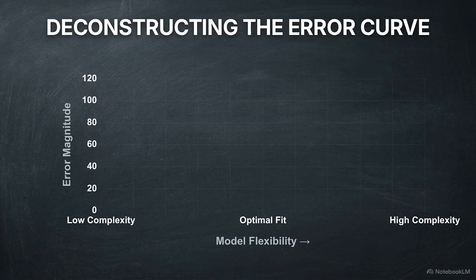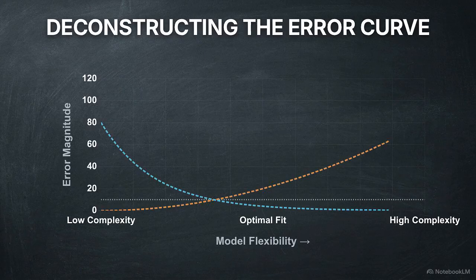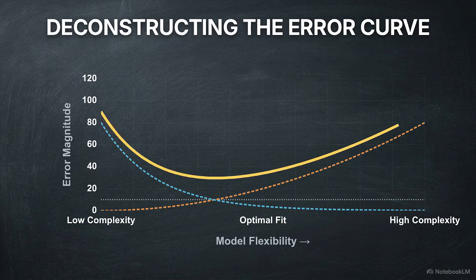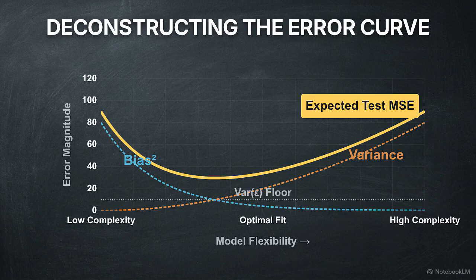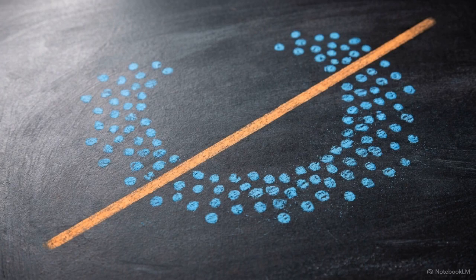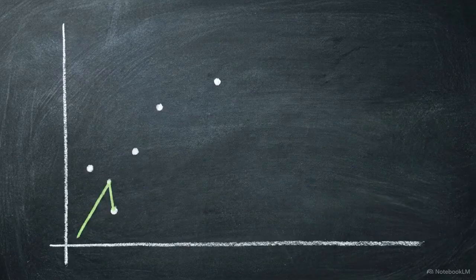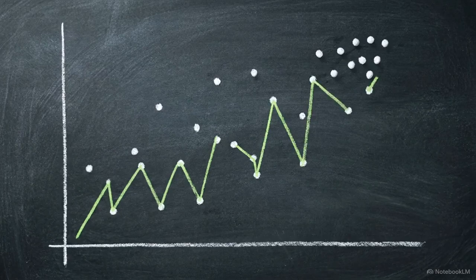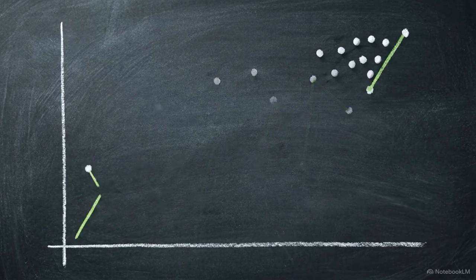To understand why the U-curve forms, we must examine the two opposing mathematical forces at work. We can clearly decompose the expected test MSE into three parts: bias squared plus variance plus the variance of epsilon. Bias is the error that occurs when approximating complex reality with a model that is too simple. High bias means the model is blind to the nuances of the data, underfitting the truth. Variance refers to the model's instability. It measures how much the predicted curve would change if we used a different set of training data.